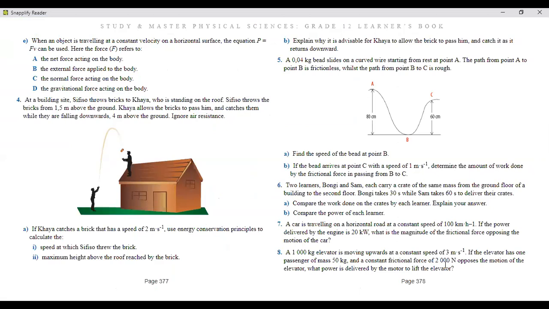Bongi takes 30 seconds while Sam takes 60 seconds to deliver the crates. A says compare the work done on the crates by each learner and explain your answer. Number B says compare the power of each learner. So for A, you're going to compare the work done. B, you're going to compare the power for each learner, okay?